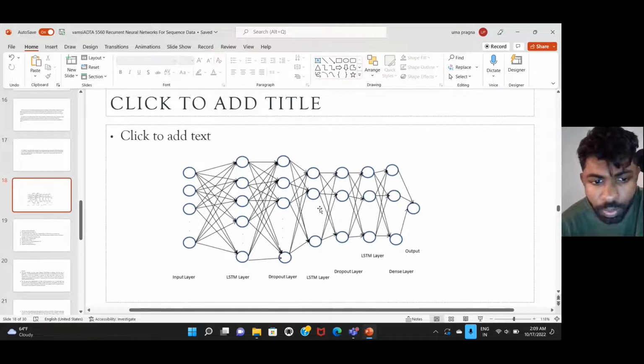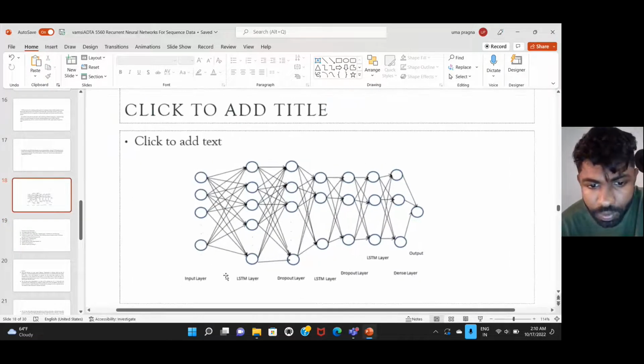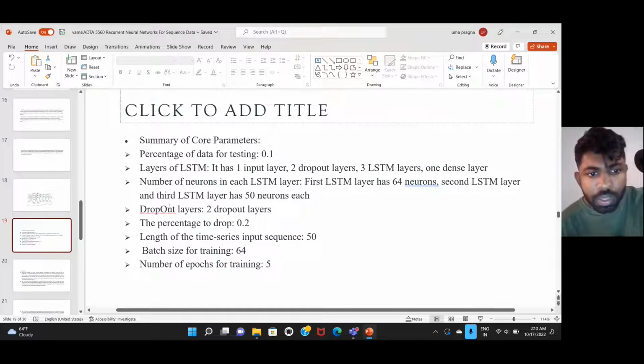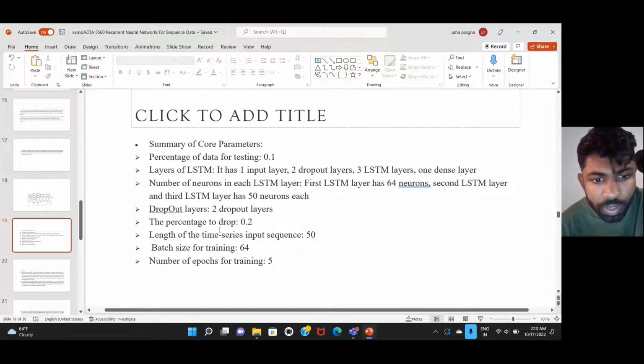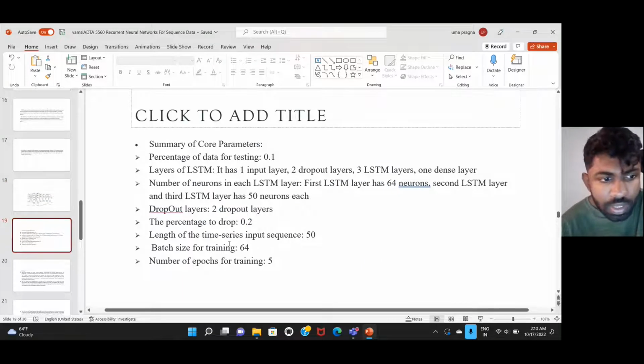LSTM layers and dropout layers. Like we said here, we have one input layer, two dropout layers, and three LSTMs. The third LSTM layer has 50 neurons. Dropout layers: two dropout layers. The percentage to drop is 0.2. These are the two dropout layers.